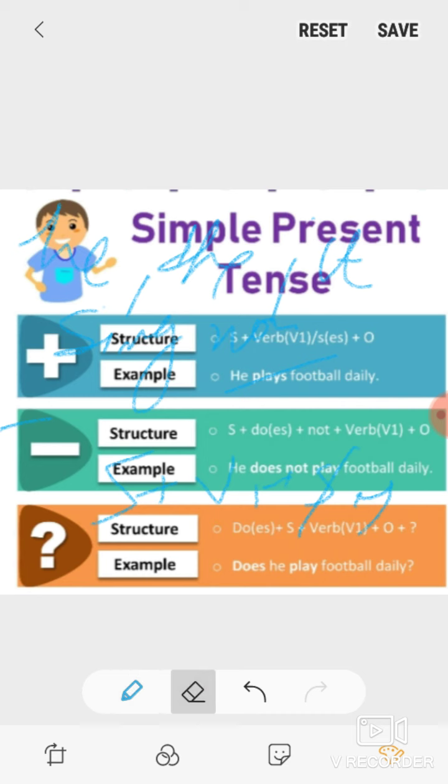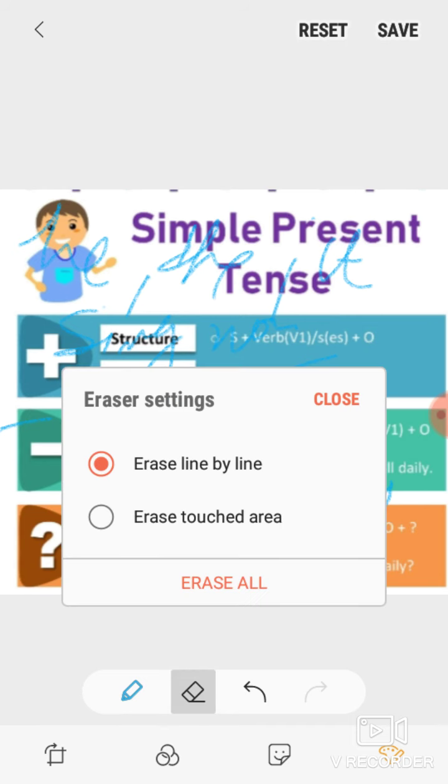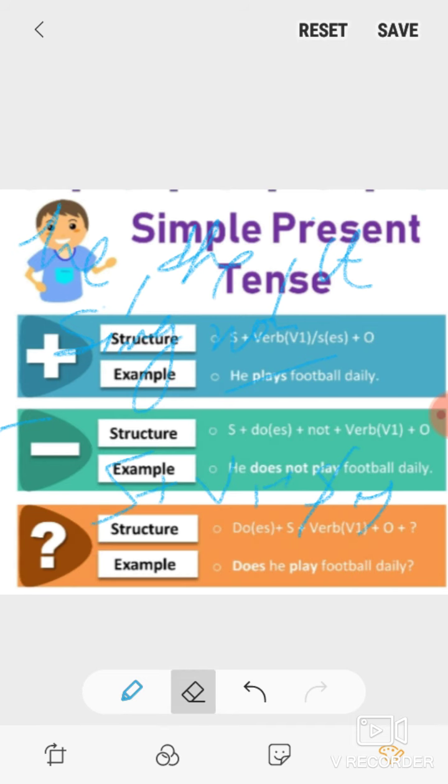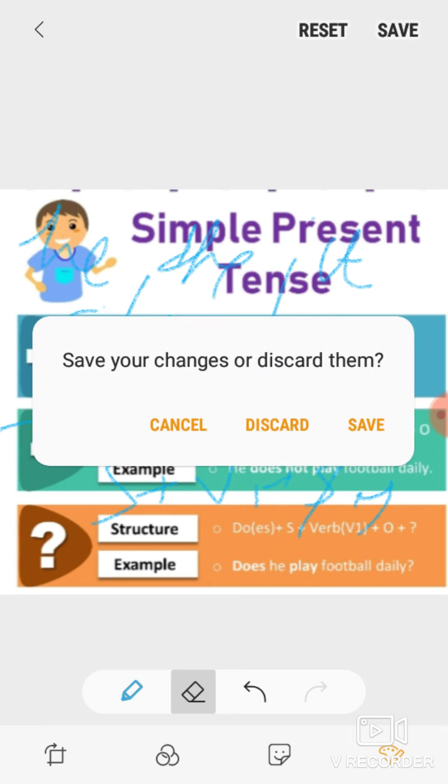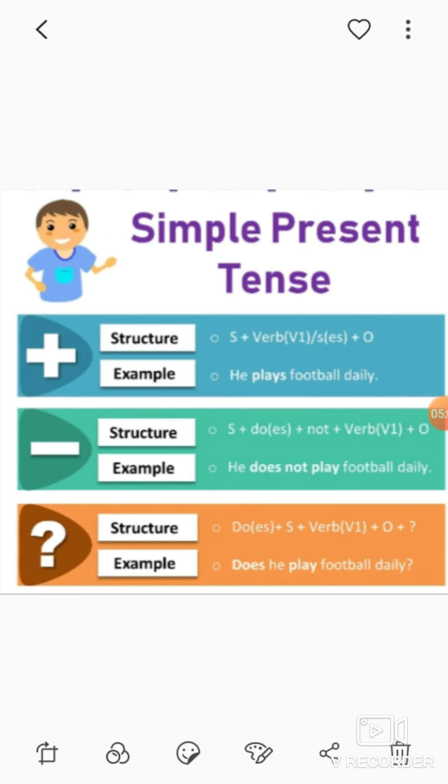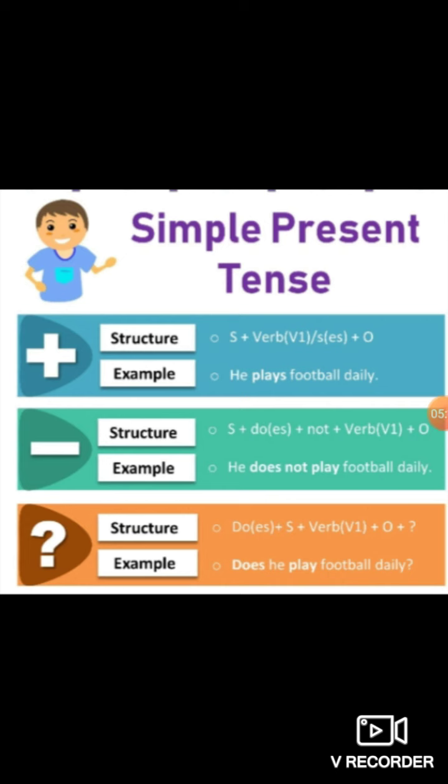As you can see on the screen, he plays football daily. With he, the verb is play. First form of verb is play, but with he, s is used. He plays, she plays.